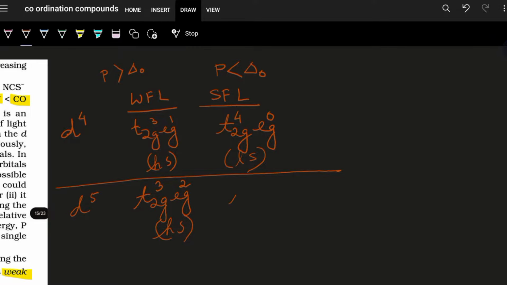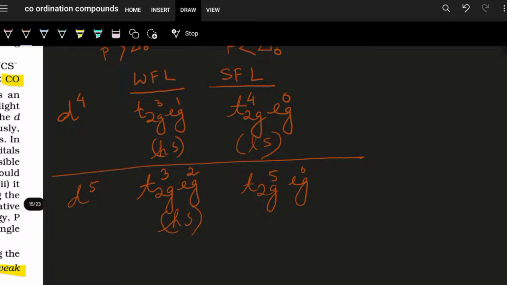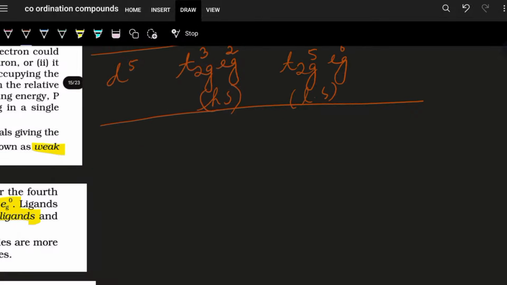And over here for a strong field ligand it will be t2g5 eg0. t2g has 3 degenerate orbitals, so it can hold a maximum of 6 electrons, and this is a low spin complex again. So you go to d6.